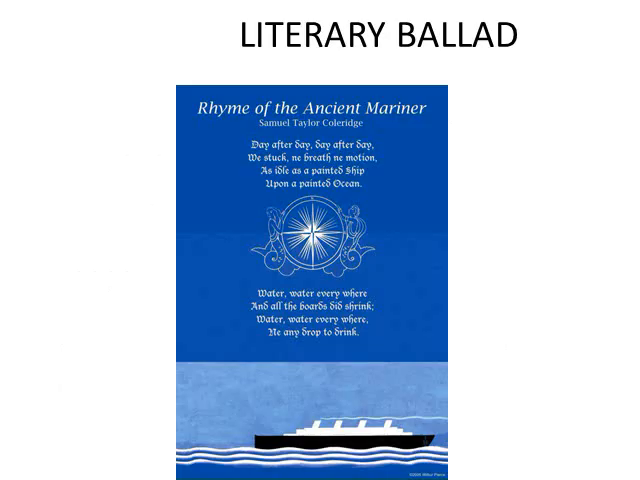Now let's look at an example of a literary ballad, Rime of the Ancient Mariner by Samuel Taylor Coleridge. This is a poem that tells a story. It tells the story of a mariner who killed an albatross. An albatross is a seabird. So this man killed an albatross, and as a result of that he is cursed. And he is stuck in ocean without any food and water.